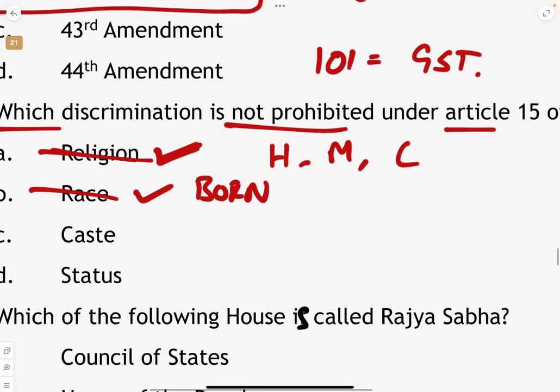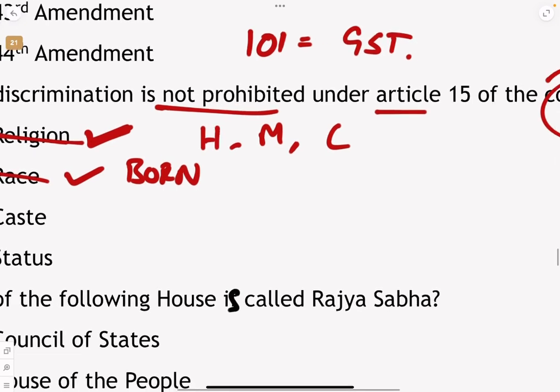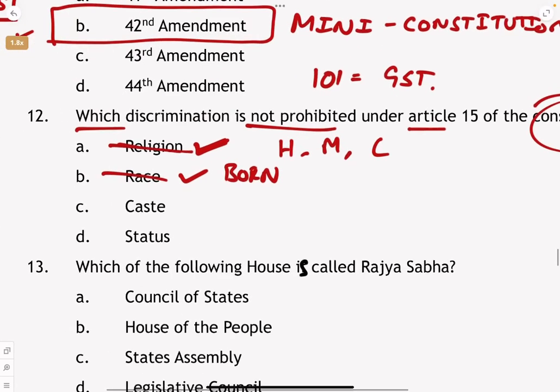So, which discrimination is not prohibited under Article 15? Religious discrimination is prohibited, race is prohibited, caste. Can you discriminate against people saying you're a higher caste, lower caste, you're a Brahmin, you're a Shudra, or anything? Definitely not, not in independent India. Our constitution says we cannot discriminate against people based on religion, race, or caste.